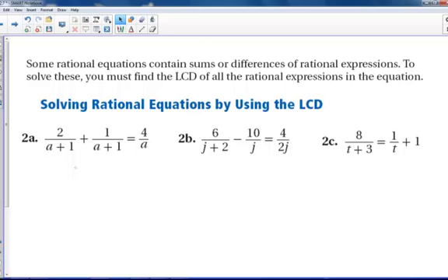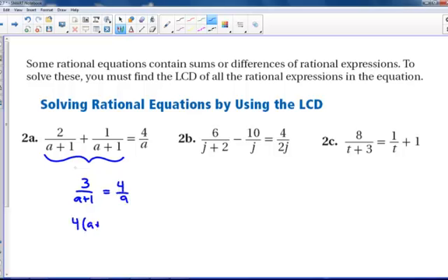So now you can only do that cross multiplying when there's one fraction and then an equal sign and then another fraction. So we need to put these like fractions together as our first step. So this would be 3 over a plus 1 equaling 4 over a. Now we can do that cross multiplying business. And then distribute.